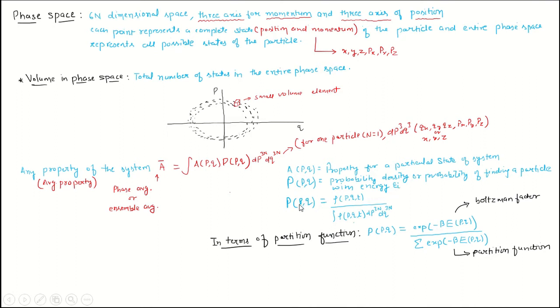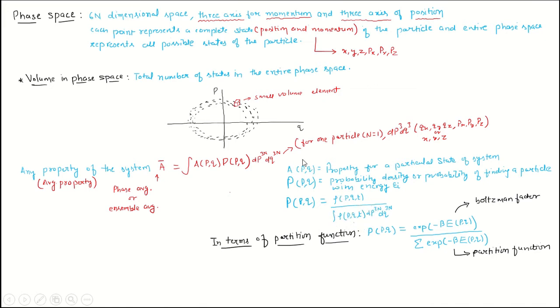It is written like this: probability density equals rho, which is a function of position, momentum, and time, divided by the integral of rho, also a function of position, momentum, and time, over the entire phase space.